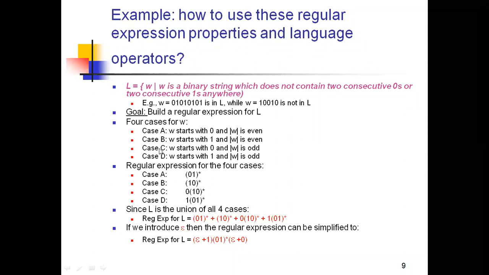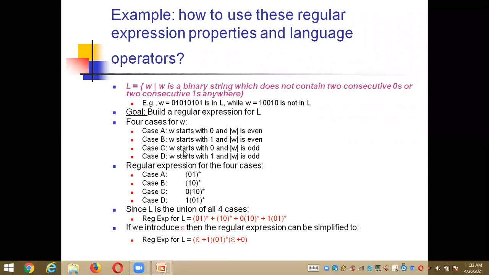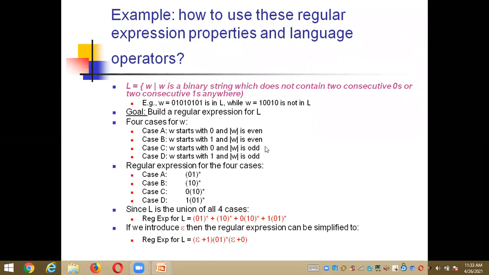Case B is I need to start with a 1 and the length is even. Case 3, or case C, is my string starts with a 0 but the length of the string is odd. Case D, that is the fourth case, the string starts with a 1 and the length is odd. So here I framed four cases for the language L, to build a regular expression.